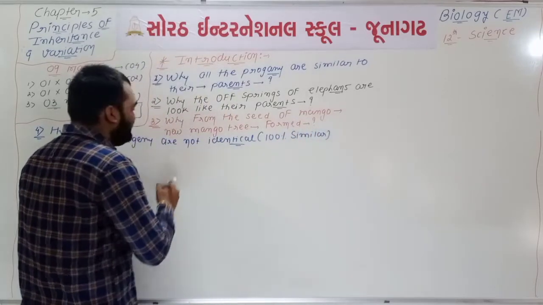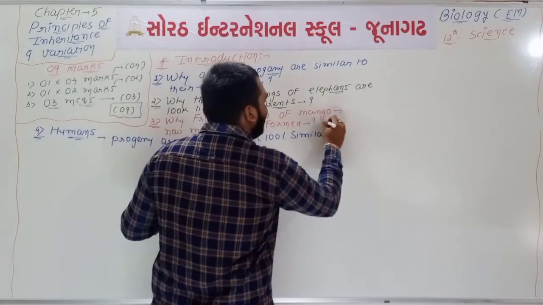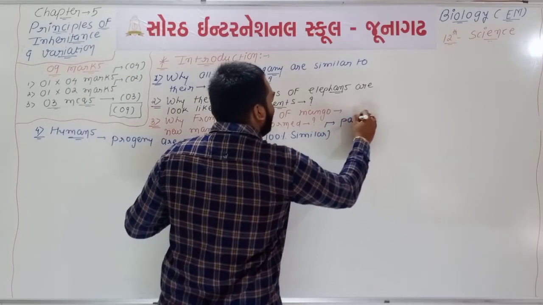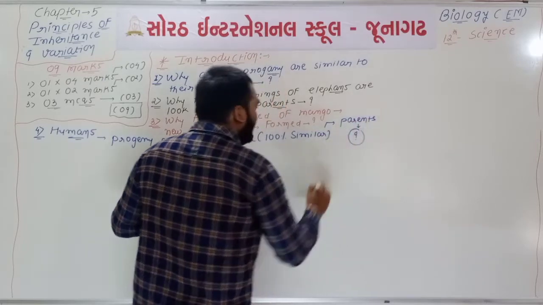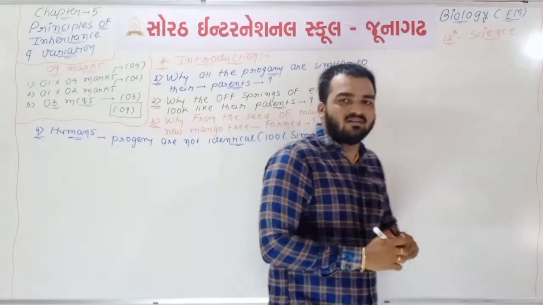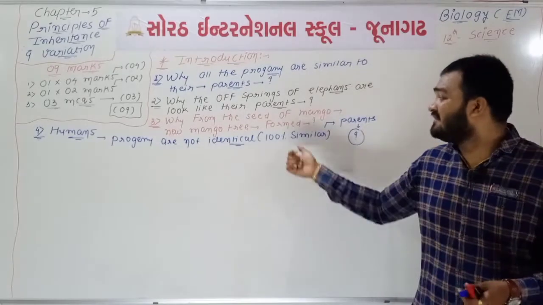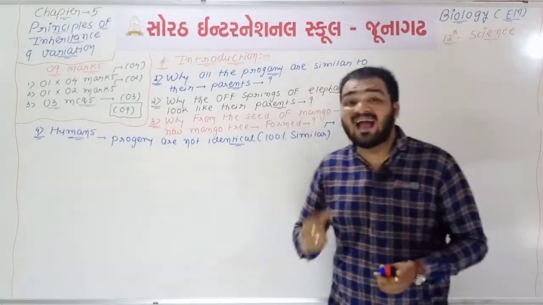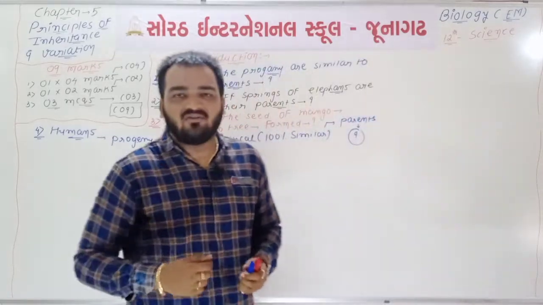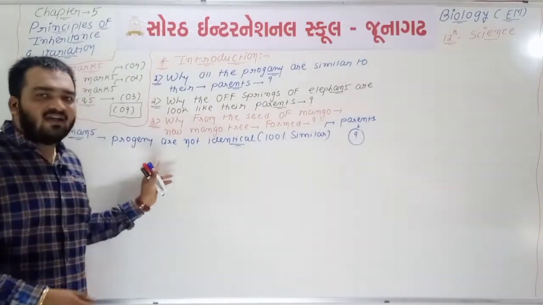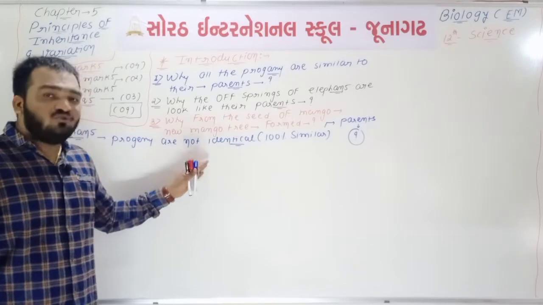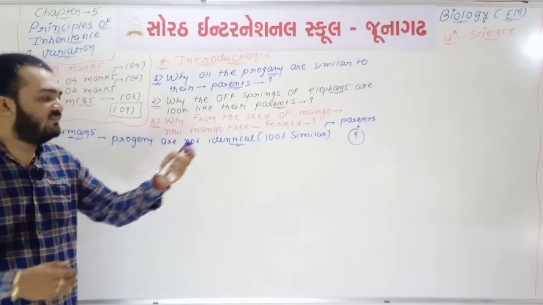Why in humans are progeny not identical to their parents? Why are the progeny of humans not 100% similar, meaning they are different from their parents?